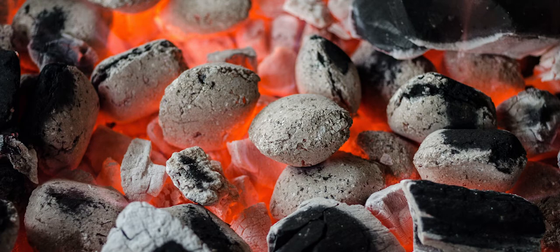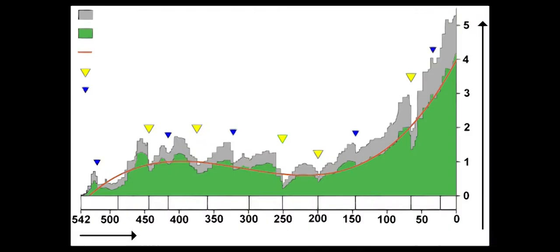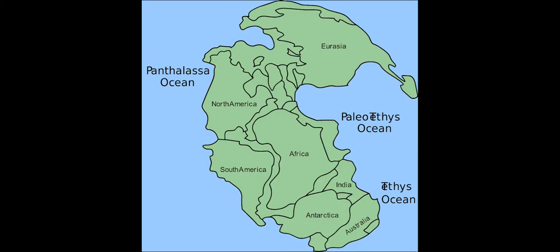250 million years ago, massive volcanism led to the extinction of around 95% of life on Earth. This period is known as the Permian Extinction. Because of all the volcanism, the ocean crust spread at a fast rate and pushed the continents together again to form another supercontinent called Pangaea.